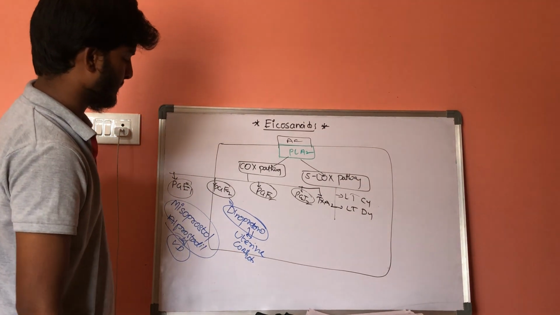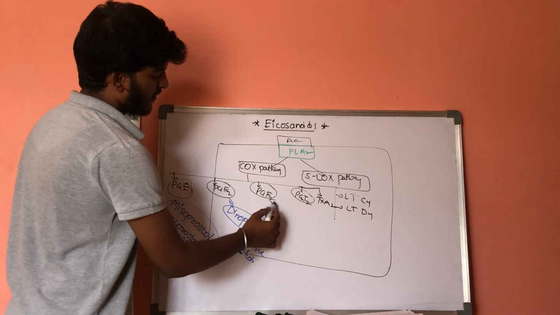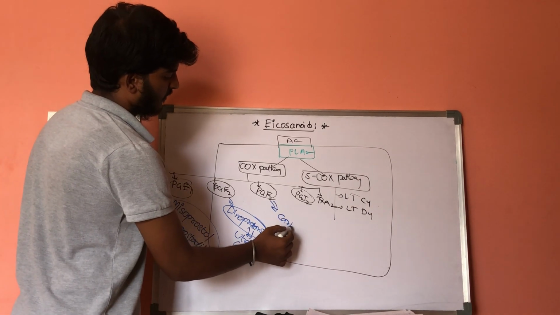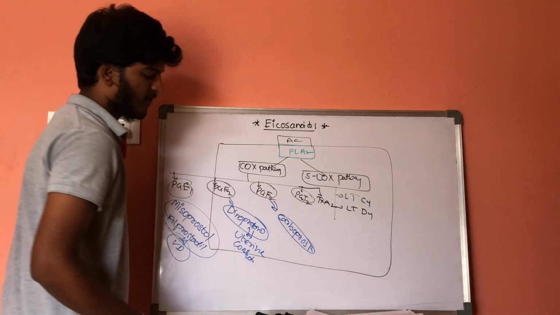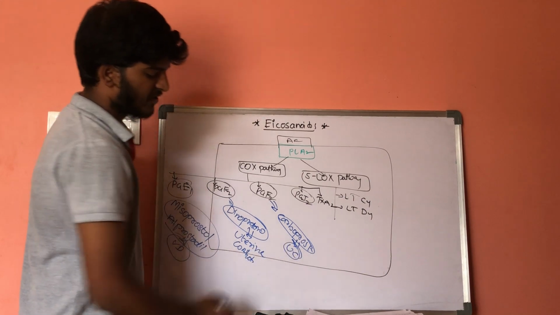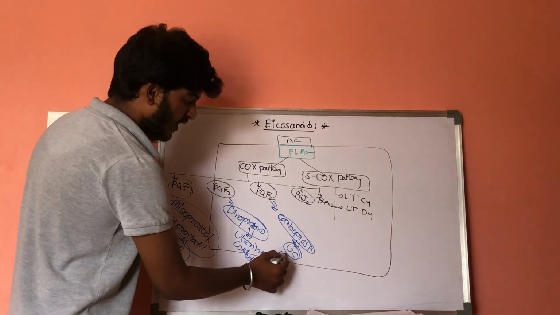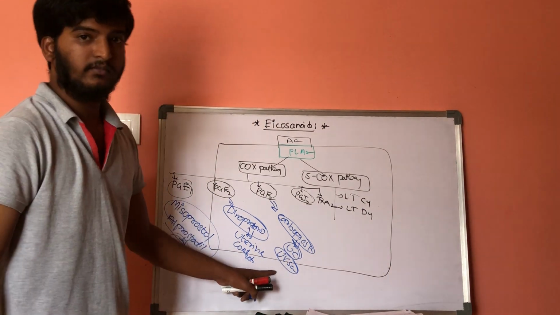Now the analog for PGF2 is carboprost. Because of carboprost, it results in uterine contractions, and it helps in increasing the uveoscleral pathway of aqueous humor.